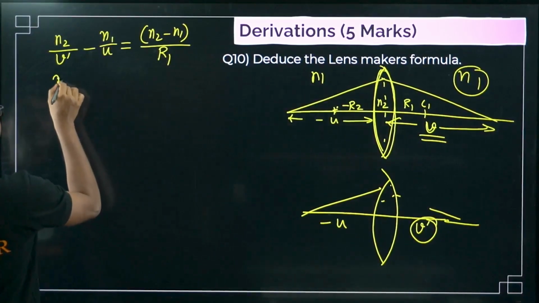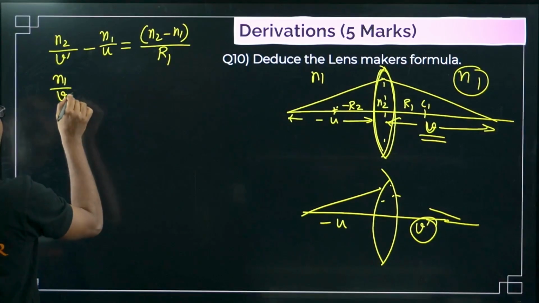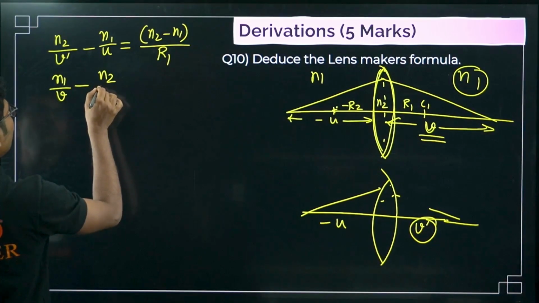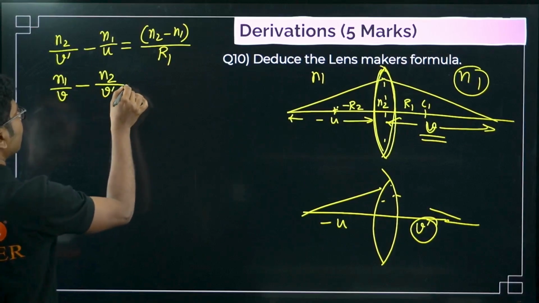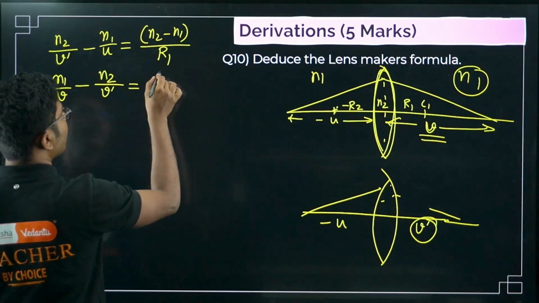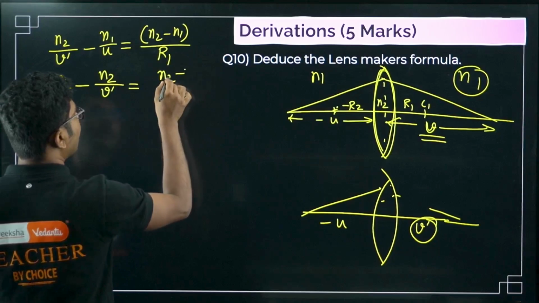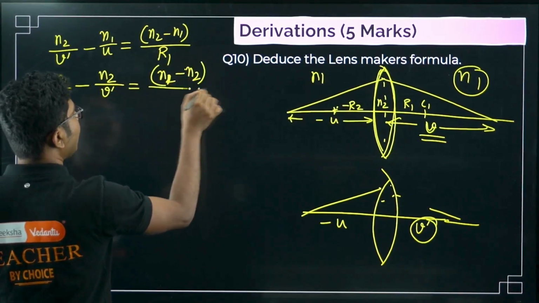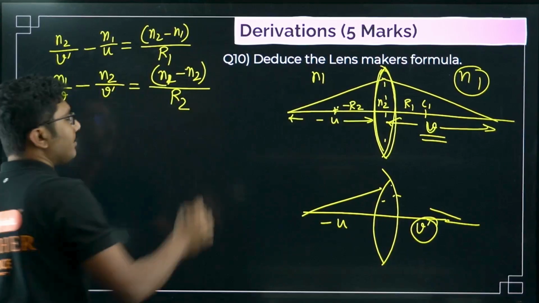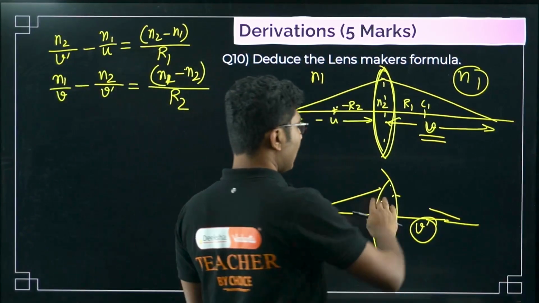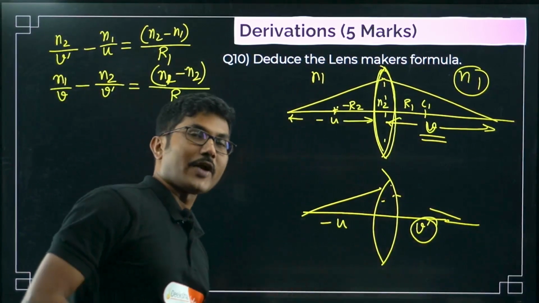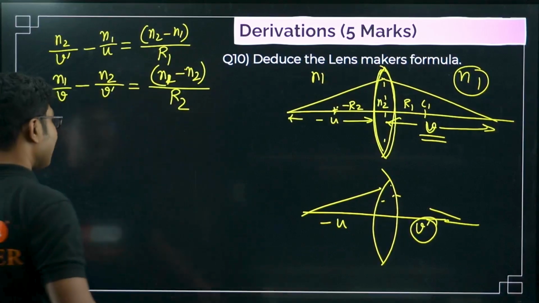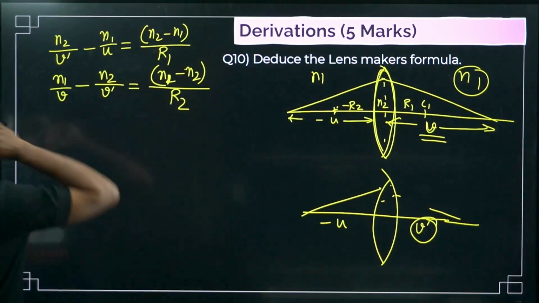So N1 by V minus N2 by V dash equals N1 minus N2 by R2. Why so? Because now light is traveling, first medium is N2, final medium is N1, so N1 minus N2, final minus initial, right? So this is how it is going to be.